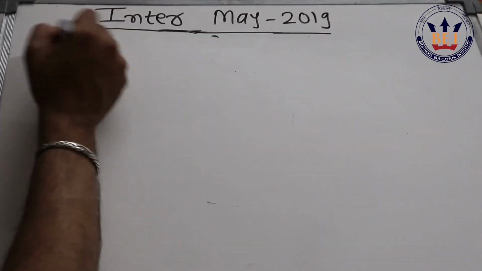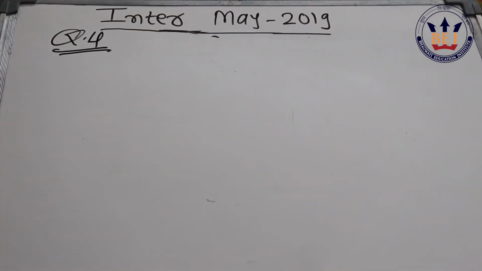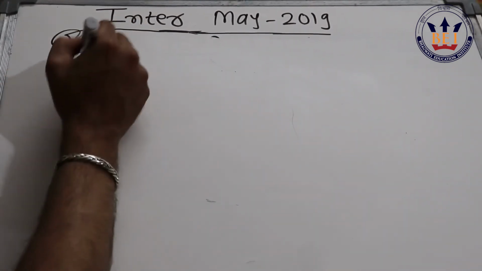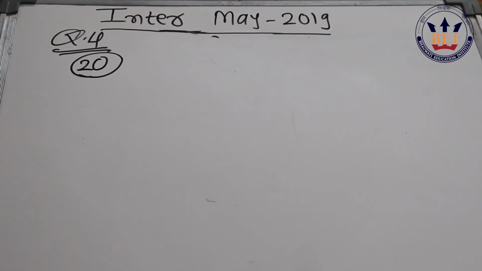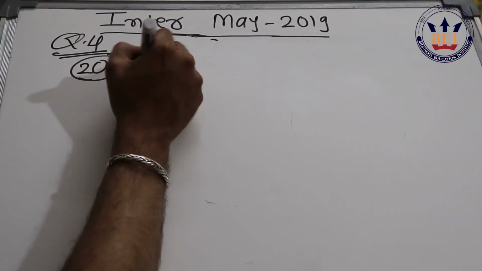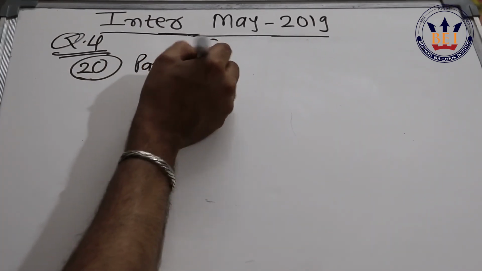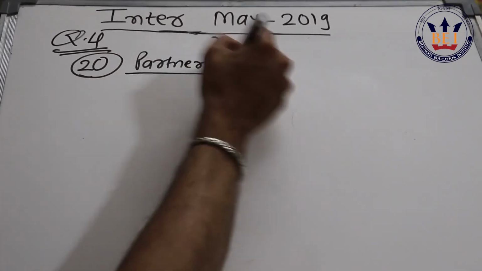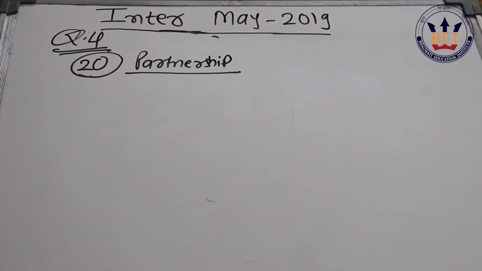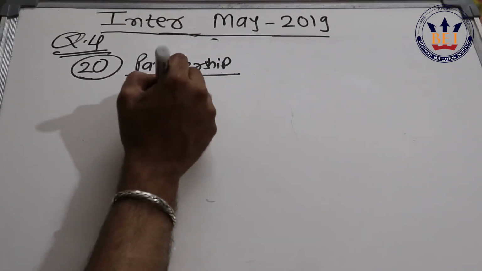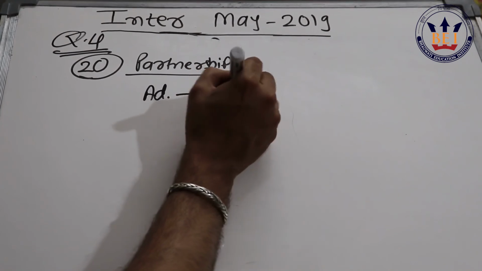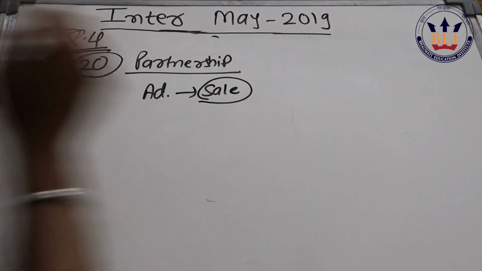Question number 4. In the entire paper, this is the only question which they have asked solely for 20 marks, and it is based on chapter partnership. Once you have a look at this question, it's quite possible that you may get scared, but my dear friends, there is no requirement of getting scared, because this question is really very easy. No doubt it contains admission as well as sale, but the sale part is very less in that.